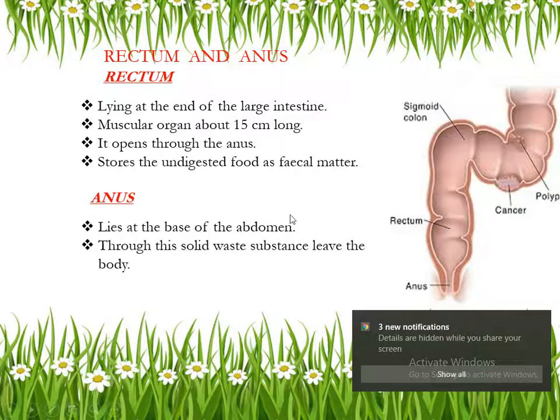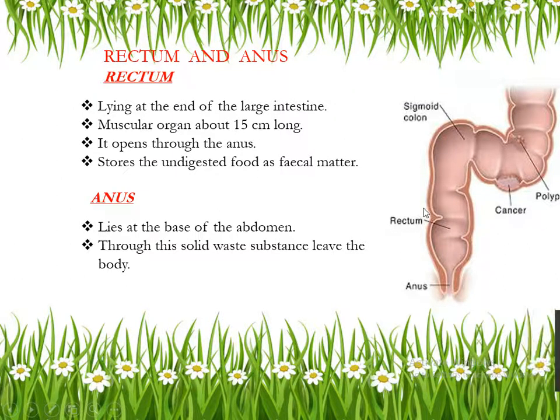Here you can see this is the rectum, and below that the anus. The anus works as an opening. In the rectum, the undigested food is stored, and it is removed through the anus as fecal matter, undigested food or feces. Understood?